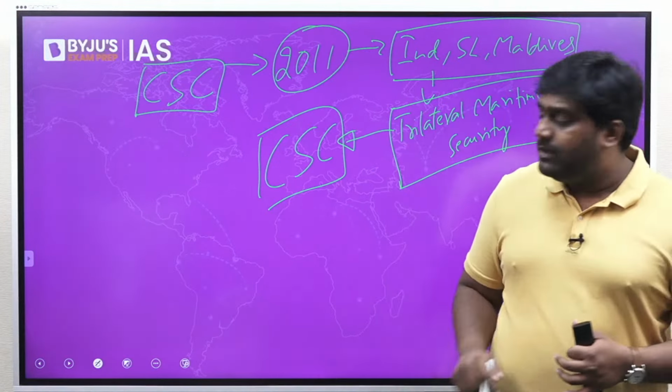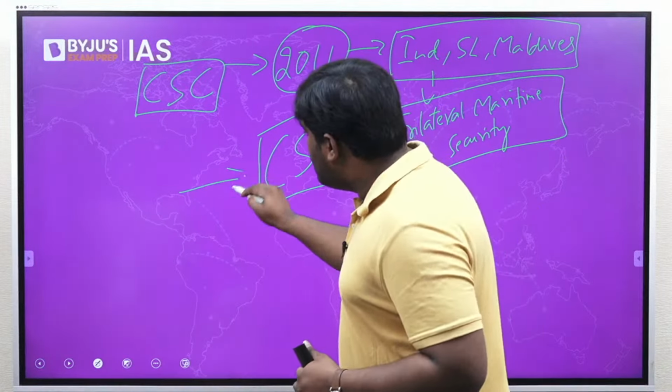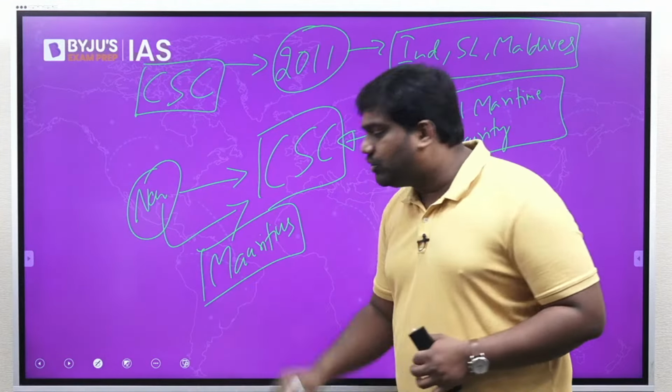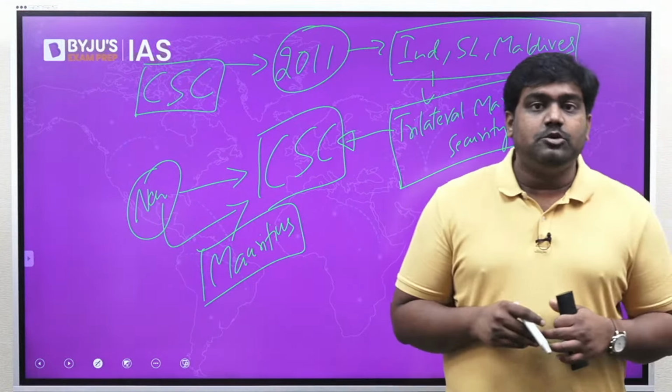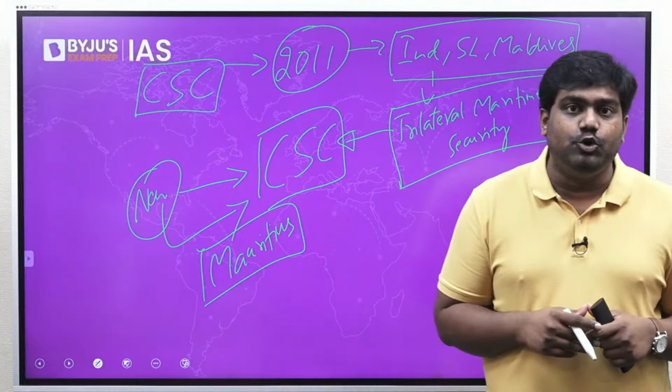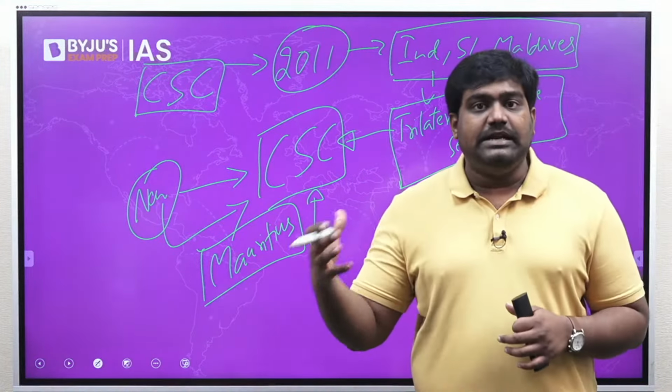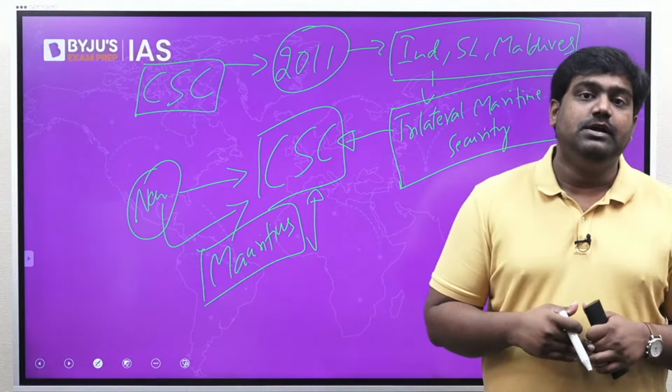And recently, they have added a new member. A new member has joined the group, which is Mauritius. For many years, India wanted to bring Mauritius on board because Mauritius is strategically located in the Indian Ocean. So Mauritius has recently joined this initiative, that is the Colombo Security Conclave.